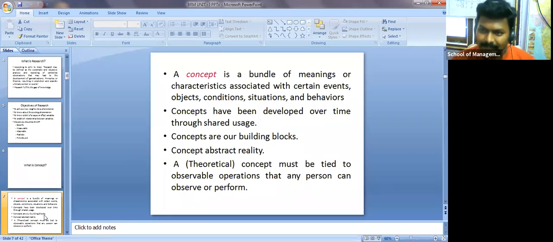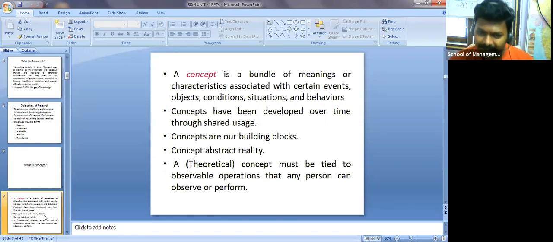Now, based on market conditions, society's reactions, or research work, this concept is going to change. See, previously we didn't have touch screens. When the mobile phones were launched, only two buttons were available, a red button and a green button. Then after that, many buttons were added, and now we depend upon the touchscreen itself. So concepts have been developed over time through shared usages. Depending upon the usages, they are going to change, and concepts are our building blocks, right?